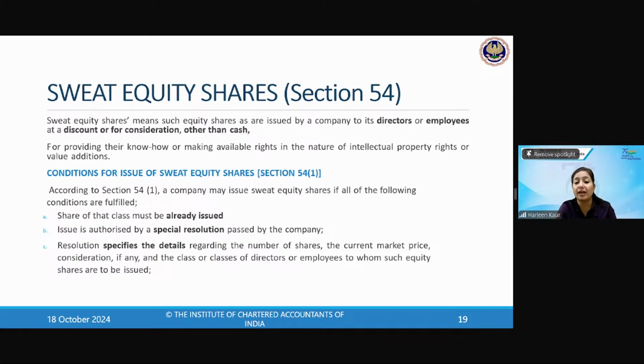The issue is authorized by a special resolution. So my question to my dear class is: DVRs, that is differential voting rights, and sweat equity shares are issued by the company by passing a special resolution. So it is written in front of you, sweat equity shares are issued by special resolution. So DVRs and sweat equity both are issued by passing a special resolution. True or false?